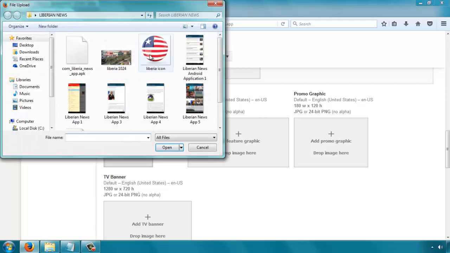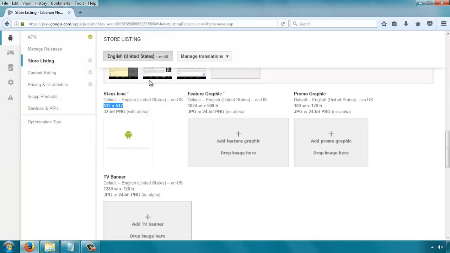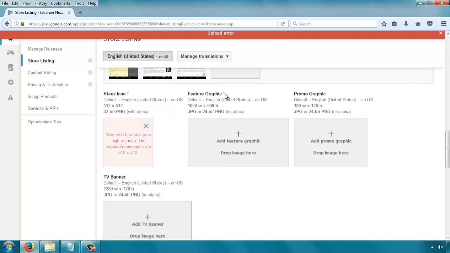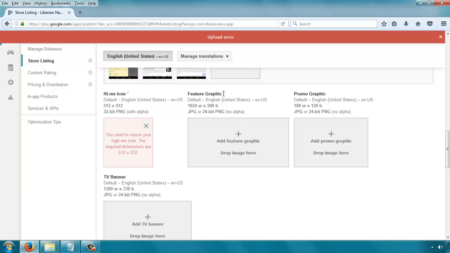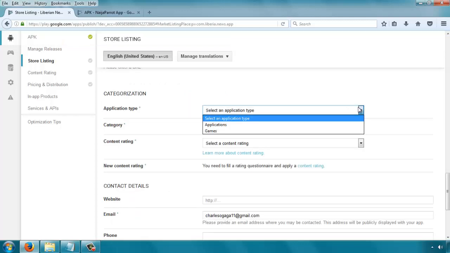Let's see if our icon meets those requirements. And then the feature graphic. Okay, so it seems we have a problem with our icon. We'll deal with that shortly. The feature graphic needs to be 125. Just try to select the best options so that your app will show up in the right places.